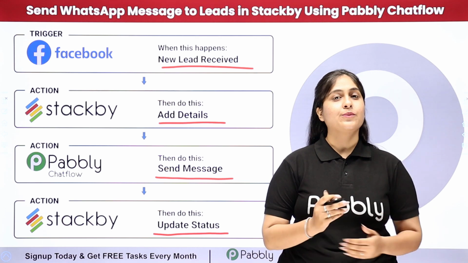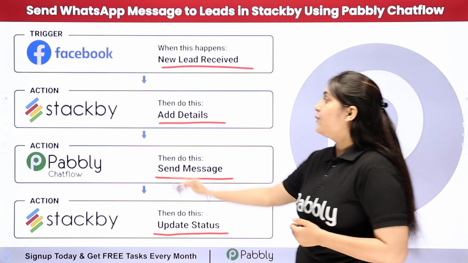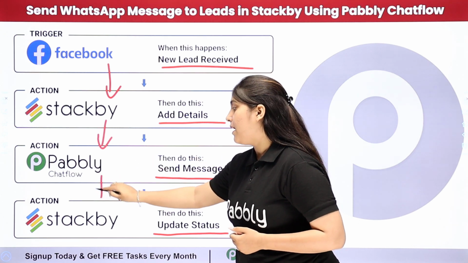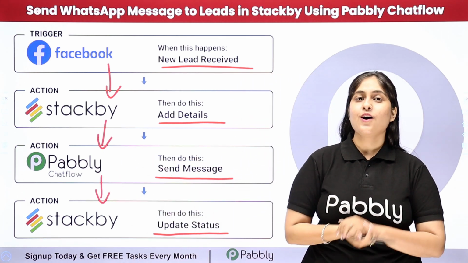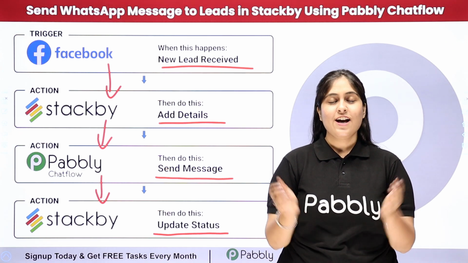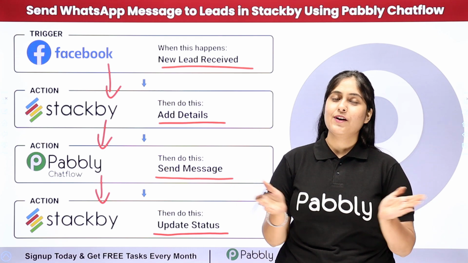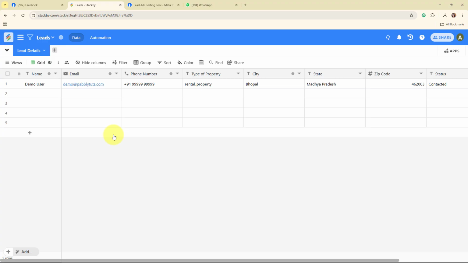So now here to automate the entire process, I need to connect my Facebook lead ad account with my Stackby account, Pabbly Chatflow and Stackby again using an automation software named Pabbly Connect. So to see the working of this automation and to learn this process step by step, let me take you to my screen. Welcome to my screen.